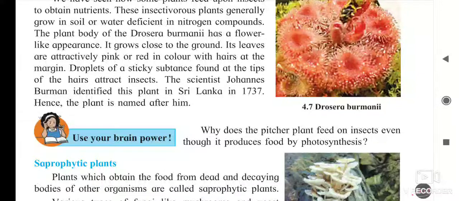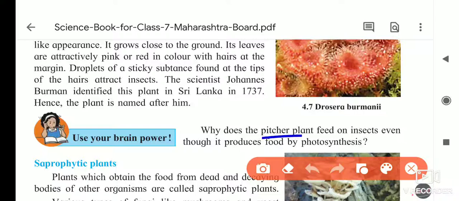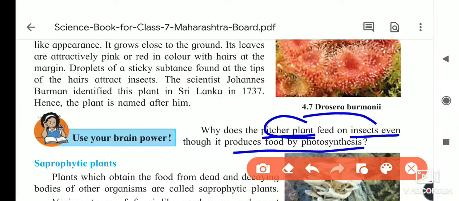So that attractive plant is there, and this attractiveness is to trap insects from the environment. Okay, the next point is the use your brain power question. It is also related to the insectivorous plant, and that plant is the pitcher plant. You know that this pitcher plant is also green in color, but then also what happens, it is preparing food.